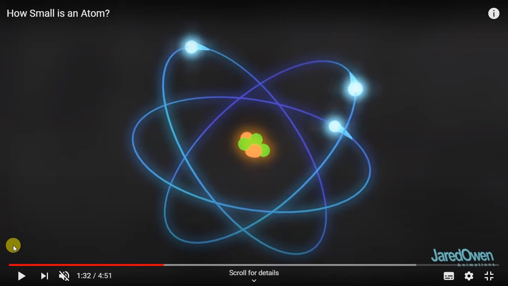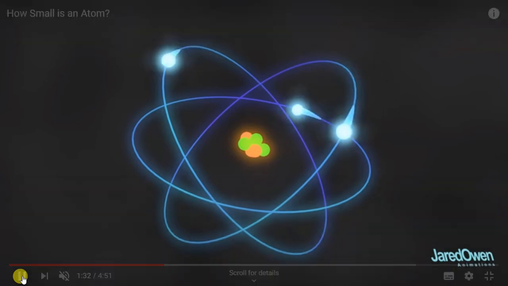If you compare this slide with the atom, considering this fireball as the electrons and the green and orange mass as the nucleus, you can see that the electrons revolve in an elliptical path.